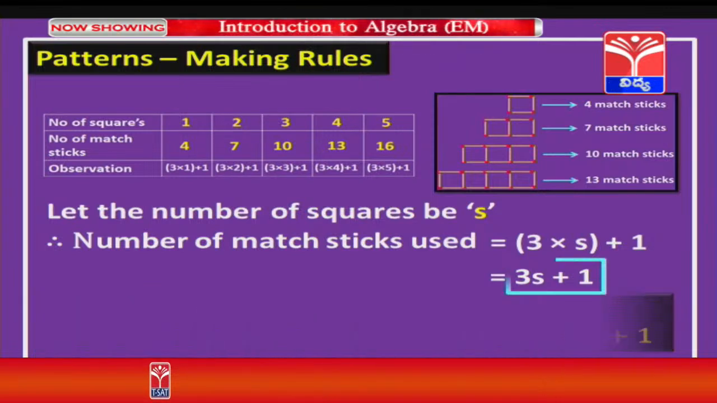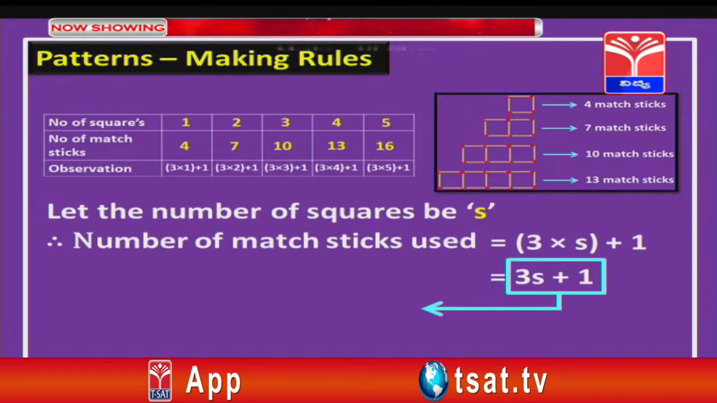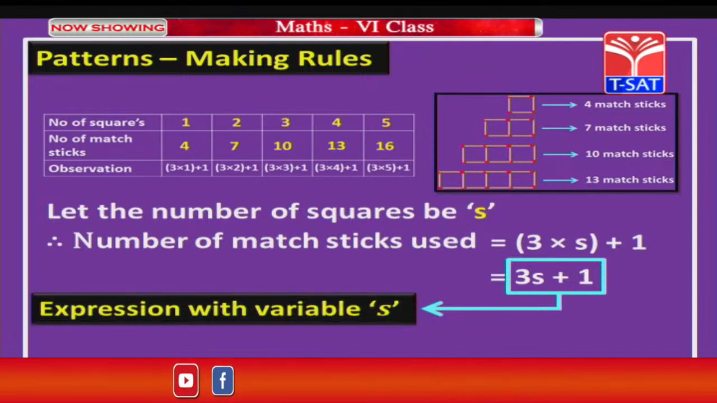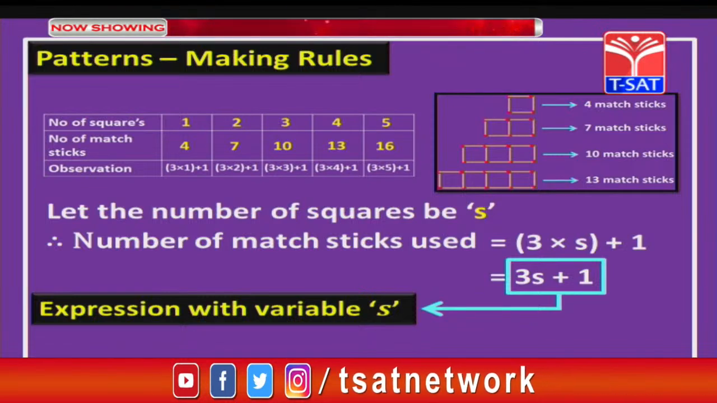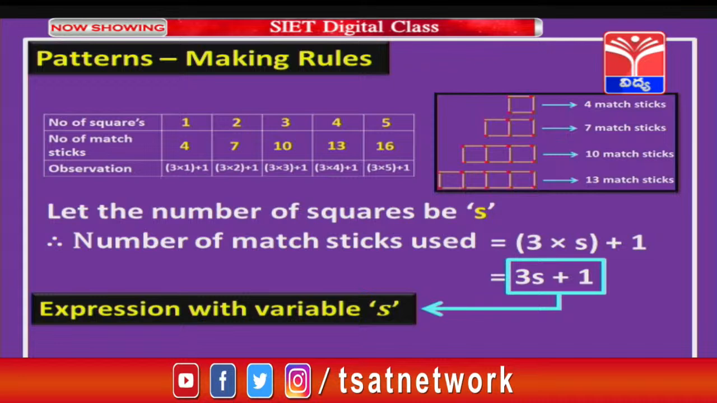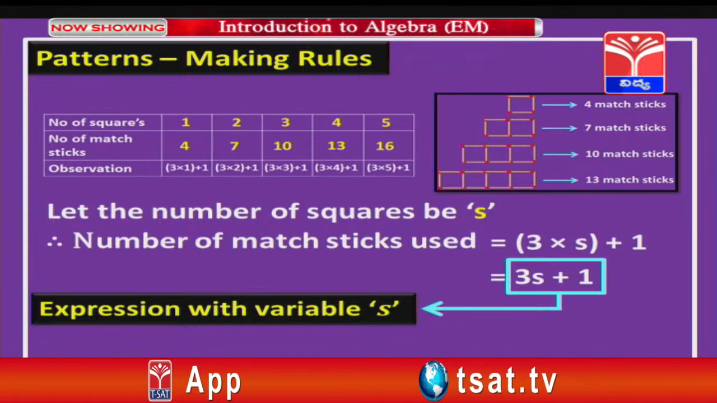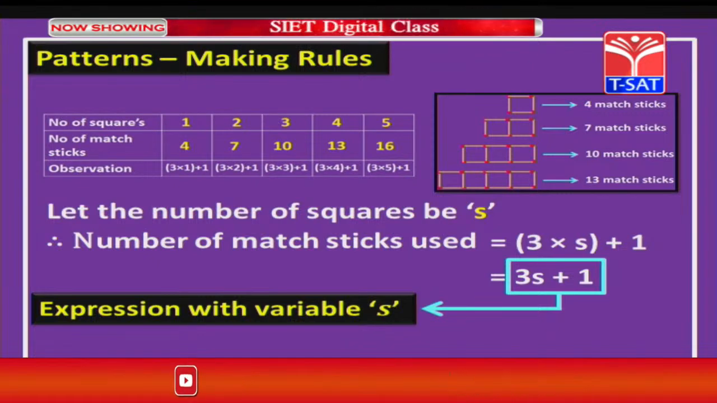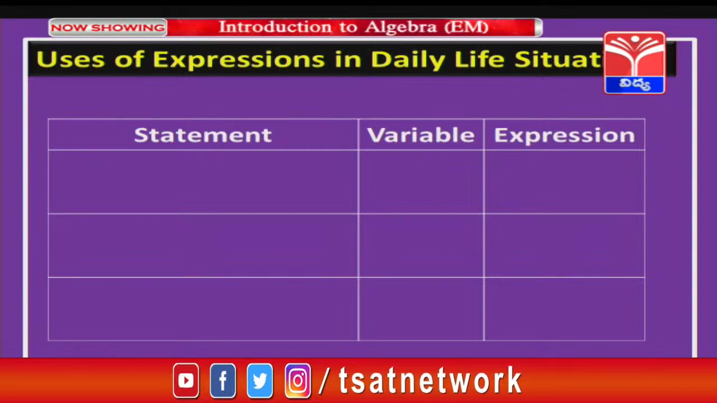Okay. Now, here children, if you notice this 3S plus 1, this is called an expression. Okay children. So, 3S plus 1 is called an expression, and in this 3S plus 1, S is called the variable. So, what is this 3S plus 1? We call it, children, an expression with variable S. Suppose you have 2x plus 3, then it is an expression with variable x. Okay, children. So, let us see what are the uses of these expressions in our daily life situations.